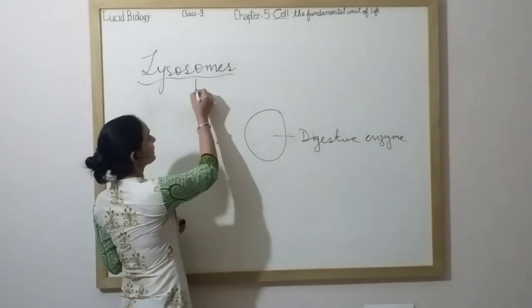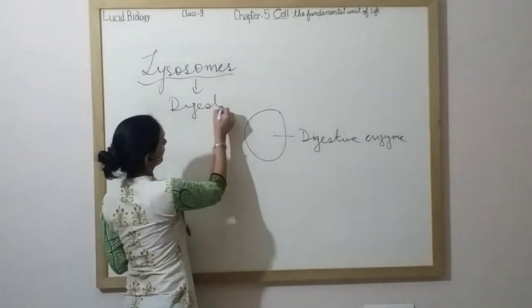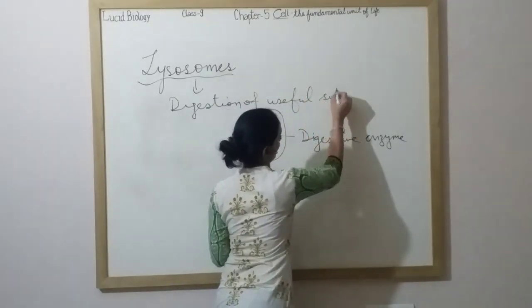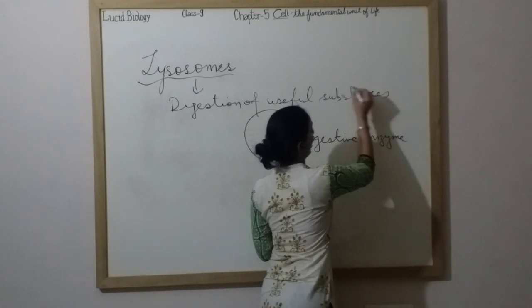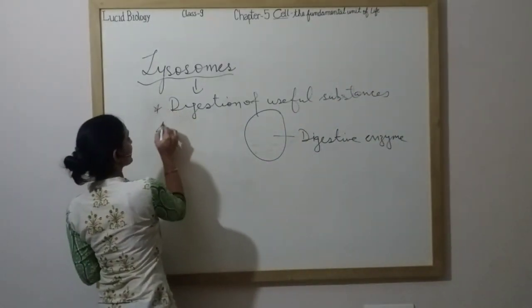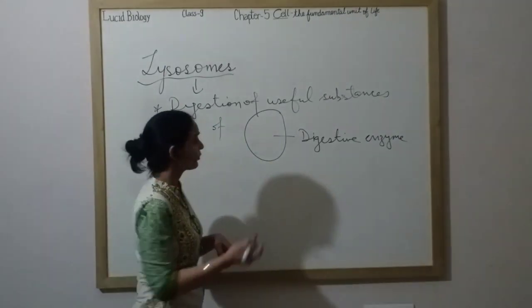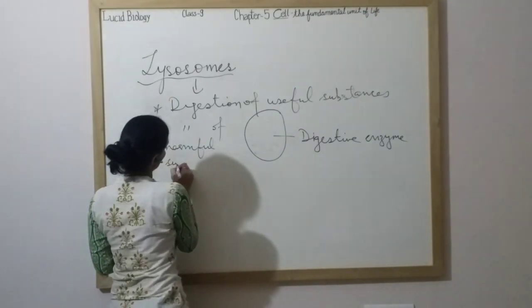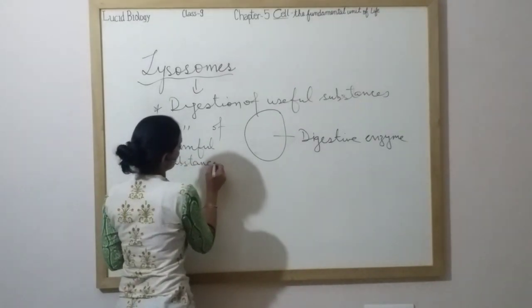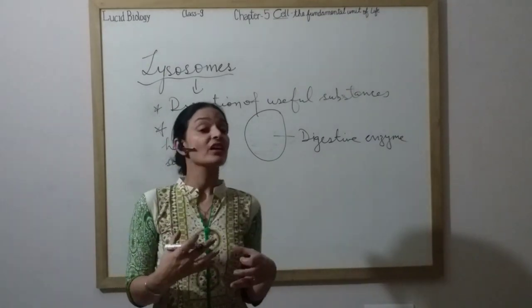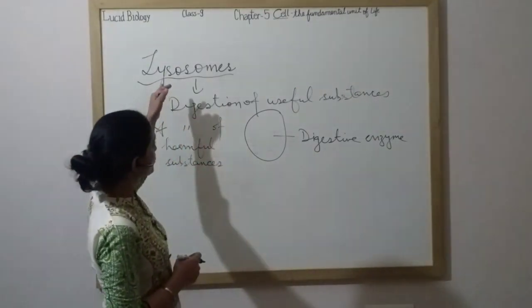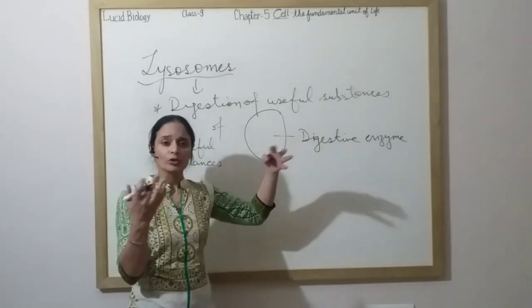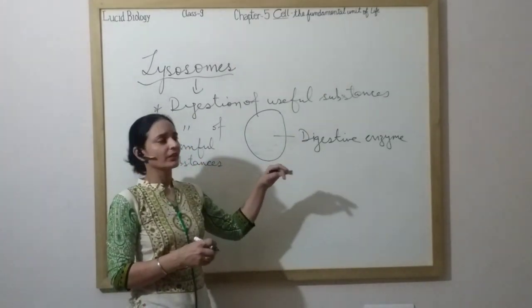So, basically, they help in the digestion of useful substances. And they also help in the digestion of harmful substances. Whatever is harmful for the cell, substances like viruses, bacteria, anything that is dangerous for the cell. Lysosomes have very powerful digestive enzymes which break down those particular things, so that they